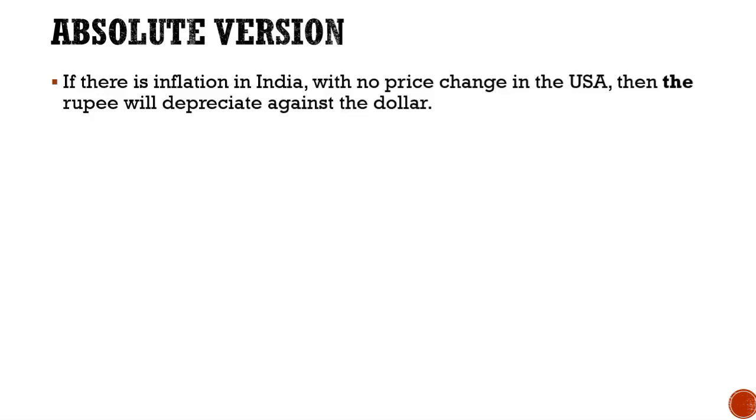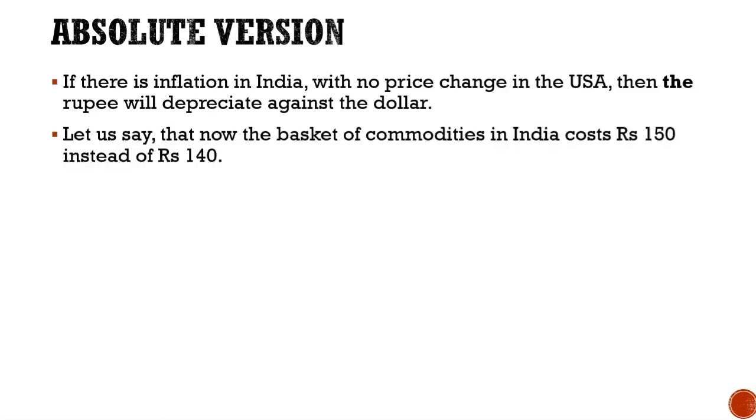Now we take another example. If there is inflation in India with no price change in USA, then the rupee will depreciate against the dollar. Let us say the basket of commodities in India, which was costing 140 earlier, because of inflation in India, has now risen to 150 rupees instead of 140.